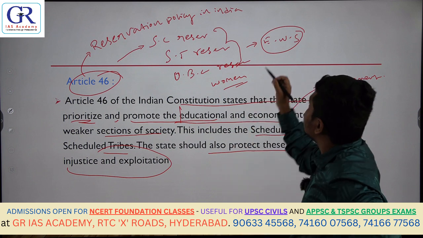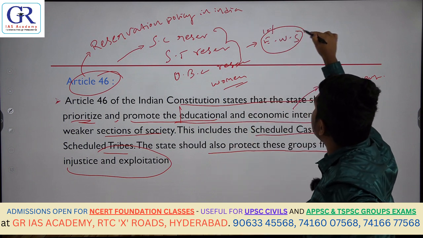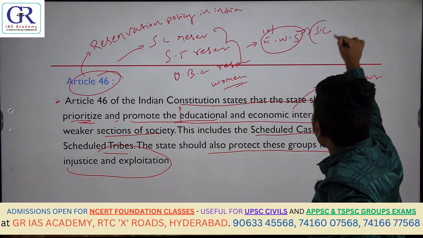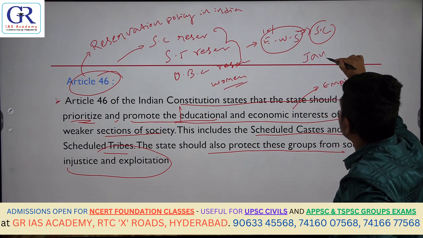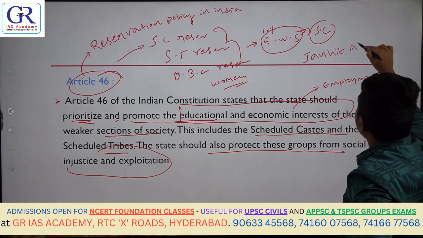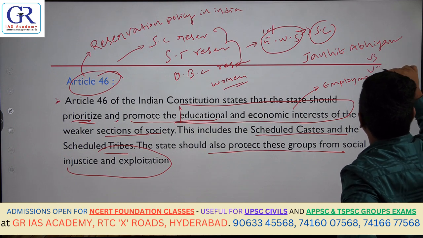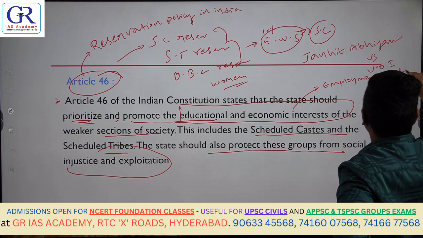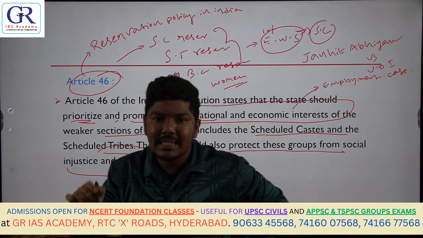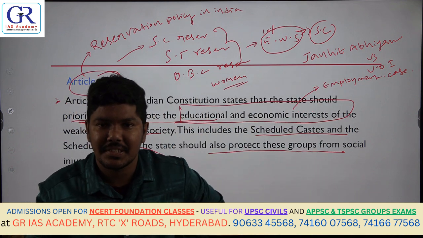For example, the 10% EWS reservation was challenged in the Supreme Court. Recently, in the case called Janahit Abhiyan versus Union of India, the Supreme Court upheld this 10% EWS reservation.